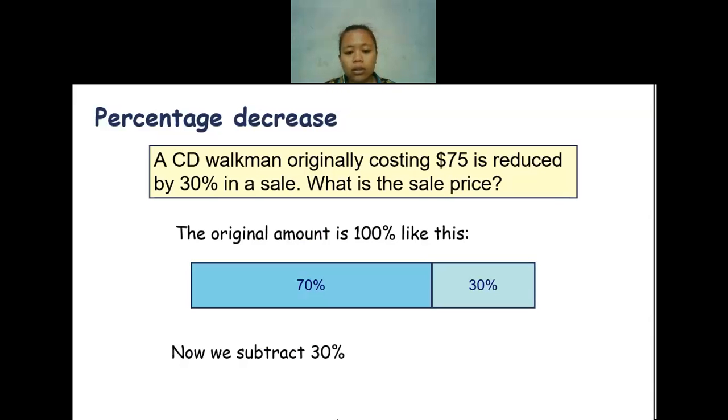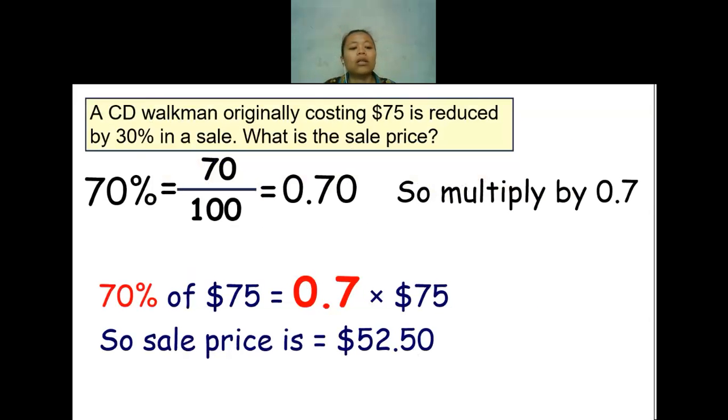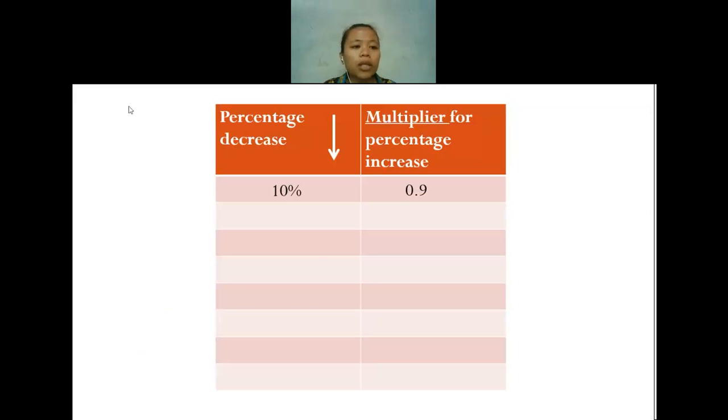Okay, so we can calculate it as 70% of $75. It will be 0.7 times 75, which equals $52.5. Is there anyone having any confusion so far before we find the multiplier? No? Okay. If no one asks me any questions, I will assume that none of you have any questions.